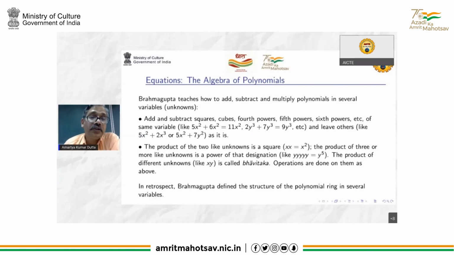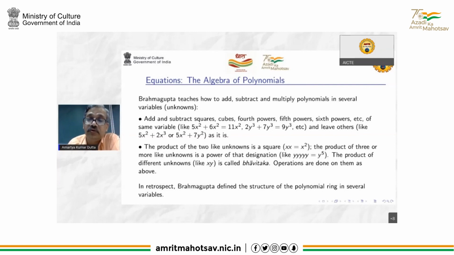Now, just as Brahmagupta gave the ring structure of integers, he actually also gave the ring structure of polynomials. In retrospect, Brahmagupta defined the structure of the polynomial ring in several variables. He teaches how to add, subtract, and multiply polynomials in several variables. So he says add and subtract squares, add and subtract cubes, fourth powers, etc., of the same variable. So 5x squared plus 6x squared would be 11x squared, 2y cubed plus 7y cubed will be 9y cubed. But others will leave it as it is, like 5x squared plus 2x cubed, or 5x squared plus 7y squared, leave it as it is.